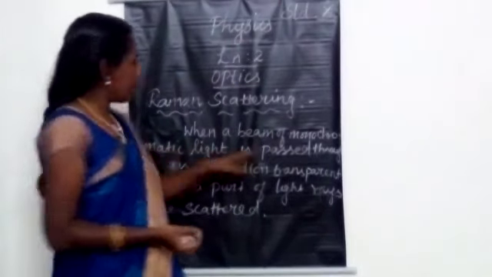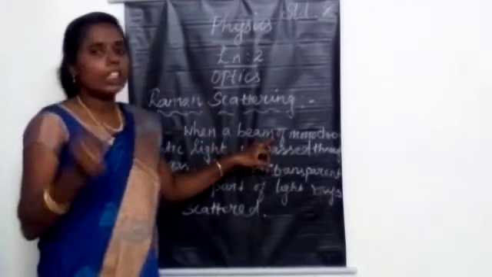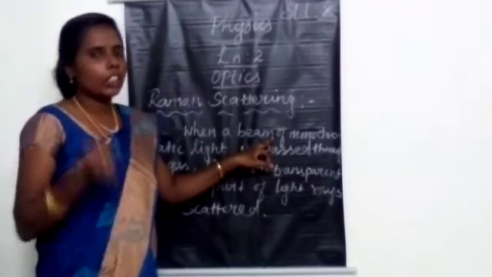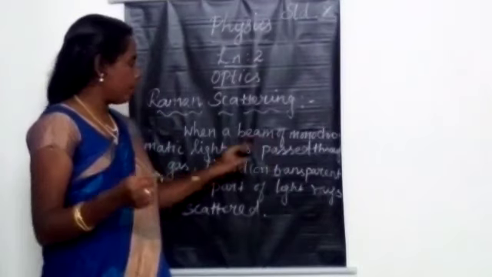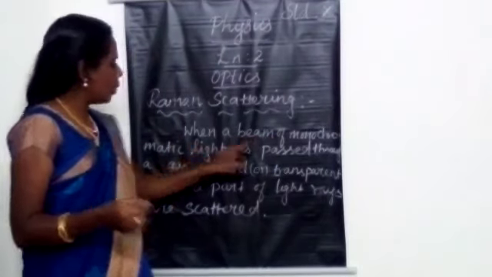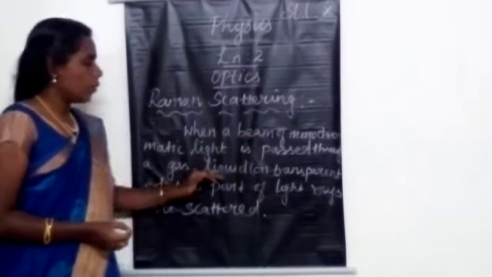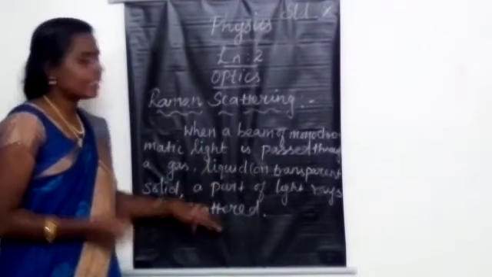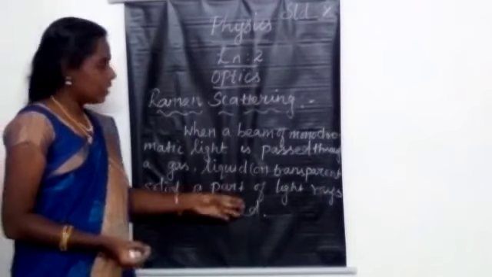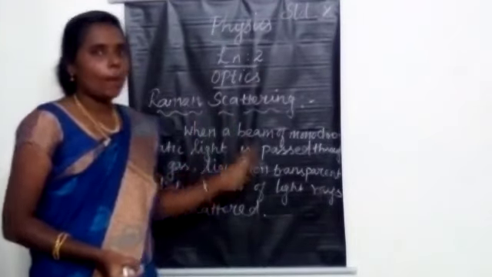What do you mean by monochromatic? The light rays will have a single wavelength, a single frequency. That is called a monochromatic beam of light. When a beam of monochromatic light is passed through a gas, liquid or transparent solid, parts of the light rays are scattered. That is called Raman scattering.